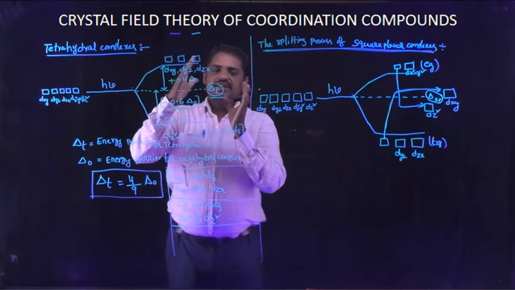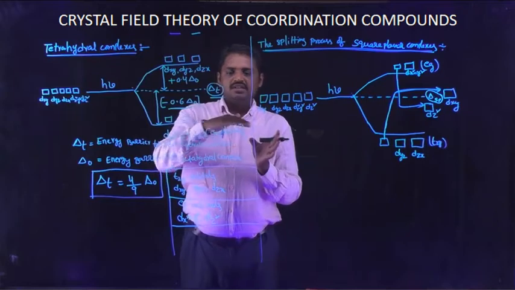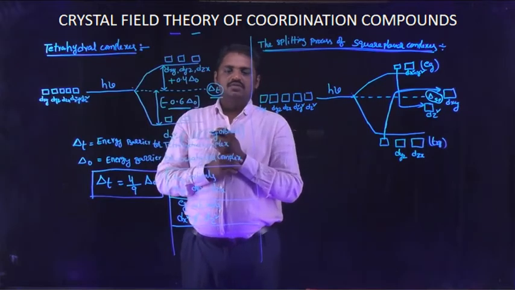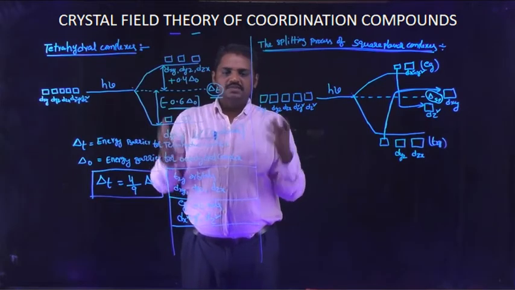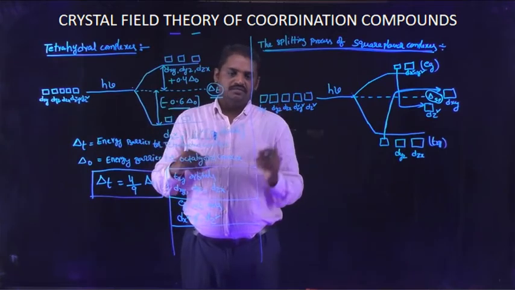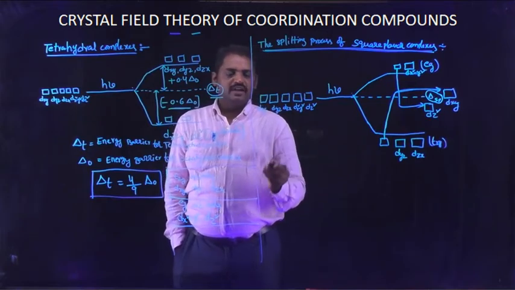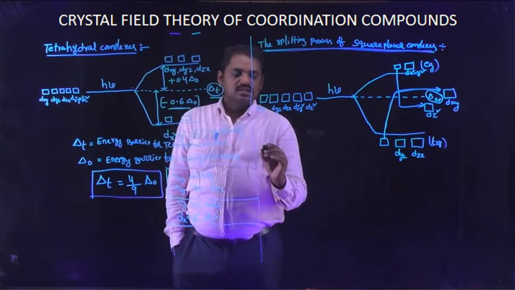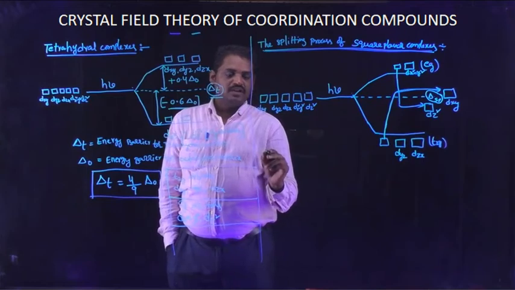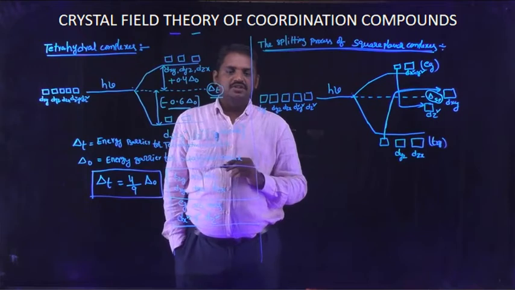Some of the degenerate orbitals are converted to the excited level, some of the orbitals are shifted to the ground level. Means in this process d-d transitions occur. So now I am going to discuss the color property of the coordination compound. This is the main postulate in this theory, the crystal field theory.